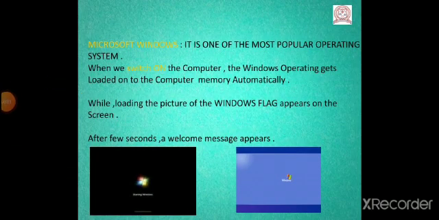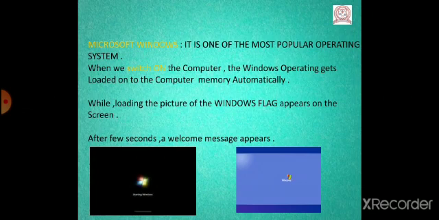Now next is Microsoft Windows. Microsoft Windows is one of the most popular operating systems. When we switch on the computer, the Windows operating system gets loaded onto the computer memory automatically. And while loading, the picture of the Windows flag appears on the screen.